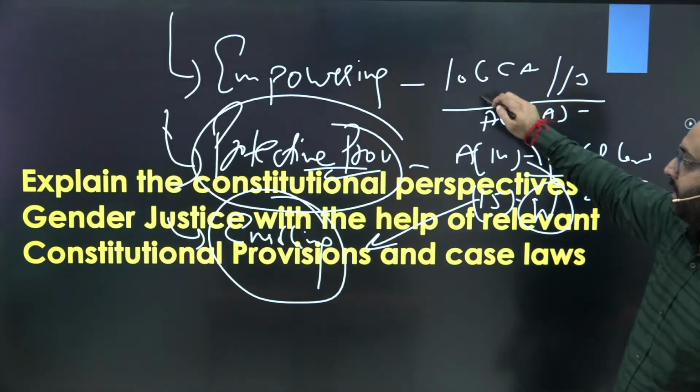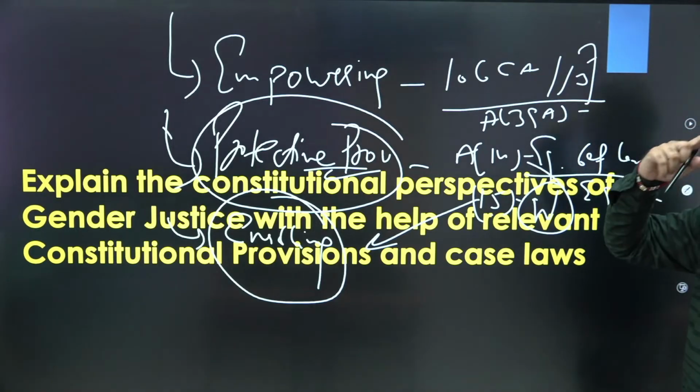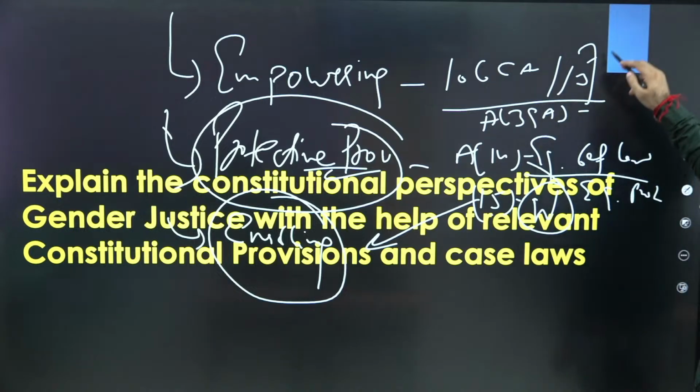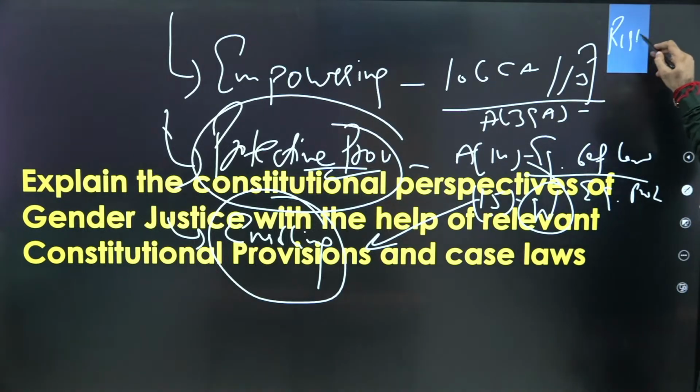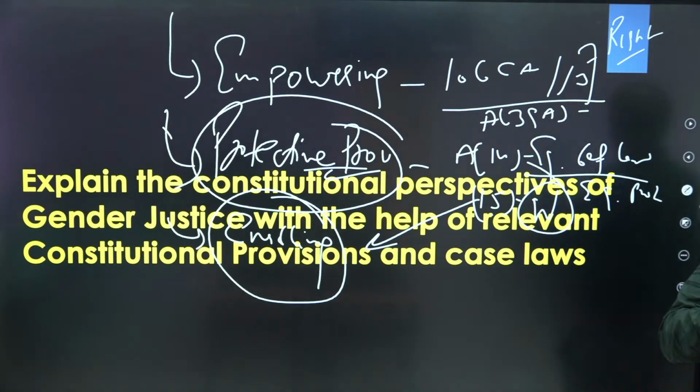In this also you need to add cases. For example, in empowering, you can talk about even increasing the ambit, like rights to transgenders given by the Supreme Court, that mandated reservation for transgenders, right?